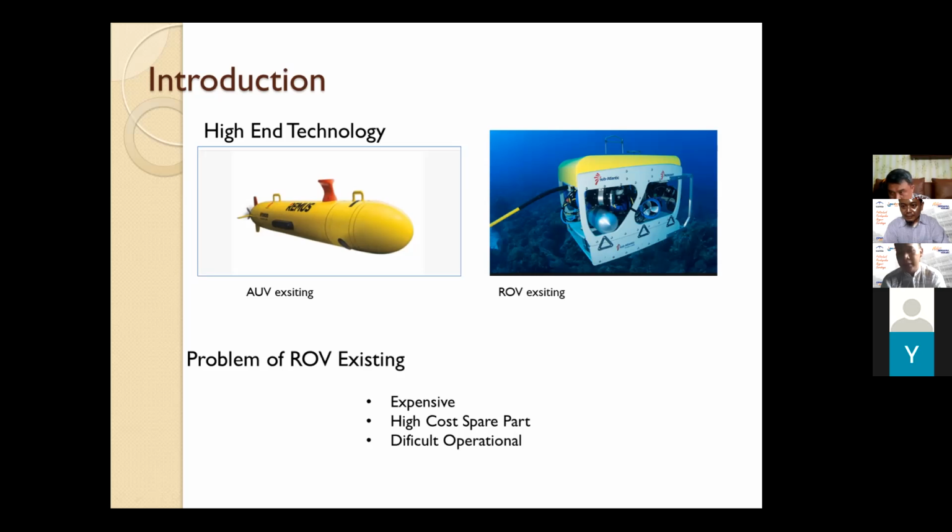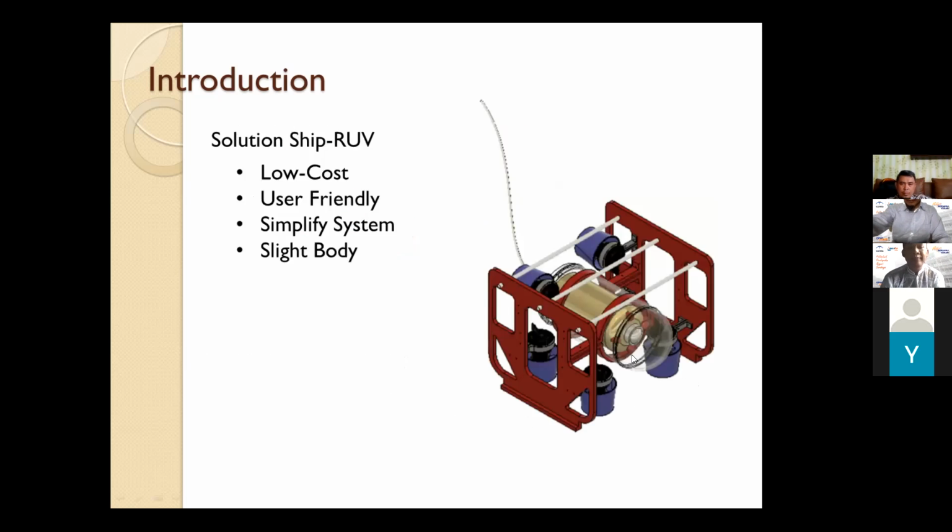And then I prefer to use development with a remotely operated vehicle, with some problems: expensive, high cost, and difficult operation. So we make it simple, low cost, and very user friendly for operating the ship hull. And then we use the hull solution I described before: low cost, user friendly, simple system, slim body.